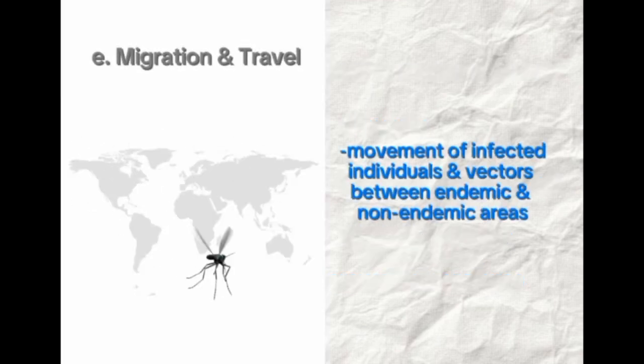E. Migration and travel. Movement of infected individuals and vectors between endemic and non-endemic areas can introduce the parasite to new regions and contribute to the global spread of lymphatic filariasis. Migration patterns, travel, and trade influence the geographical distribution of the disease.